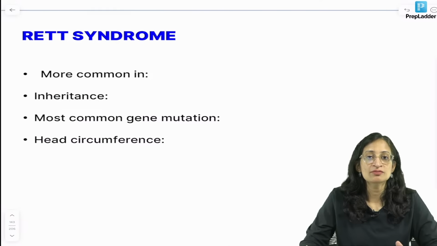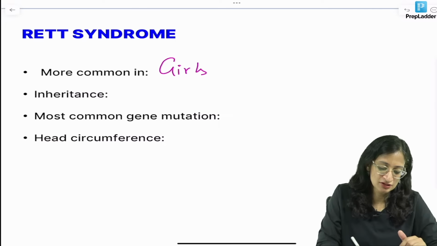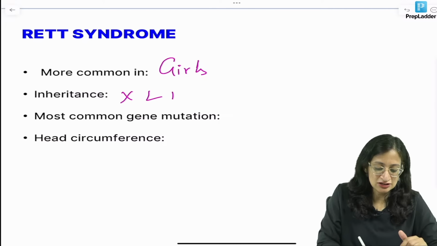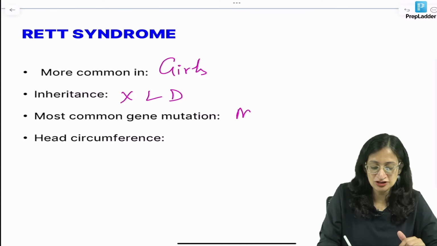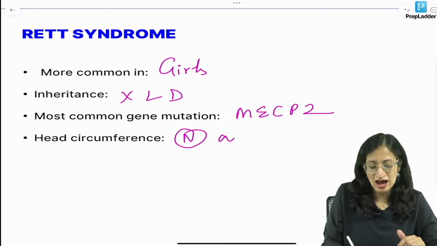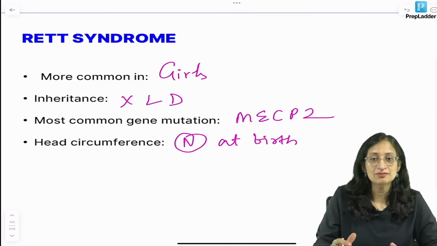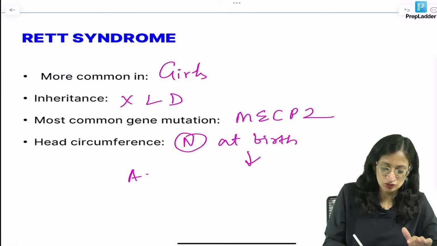So a little bit more about Rett syndrome. Because it is X-linked dominant, it is more common in girls. Inheritance we already mentioned is X-linked dominant, and the most common gene mutation is MECP2. The head circumference is normal at birth. Then what happens? Slowly there is a deceleration of head growth and the baby develops acquired microcephaly.